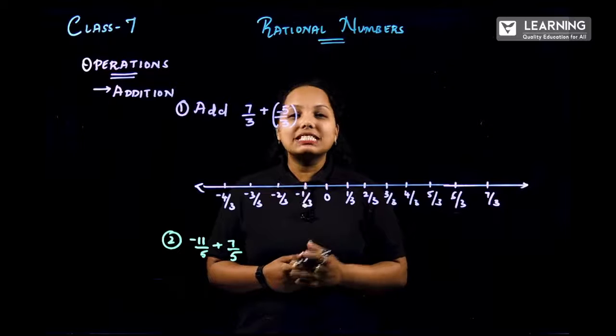Now, what is the next thing we are going to learn? In the next concept, we are going to cover the operations of rational numbers. As soon as you hear the word operations, obviously it is plus, minus, into and division. So we'll be doing addition, subtraction, multiplication, and division of rational numbers in this session. Let us look at the first concept now. The first concept is addition.